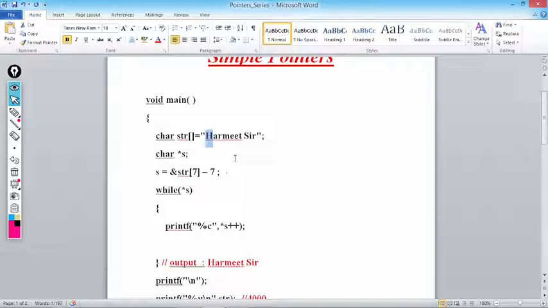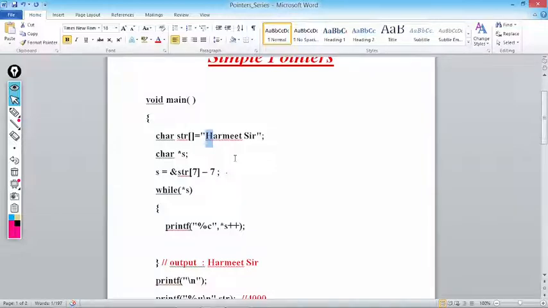Again here we are using two unary operators. One is asterisk and one is plus plus. s plus plus means post increment. Post increment means increment afterwards. Increment after what? First print the value. So value at s is h. Then it will increment how many bytes? 1 byte. Why? Because increment depends upon the type of the pointer. So as you do s plus plus, it starts pointing to a, then it will print a, then it will start pointing to r, then m, then e, then t, then space, then s, then i, then r.